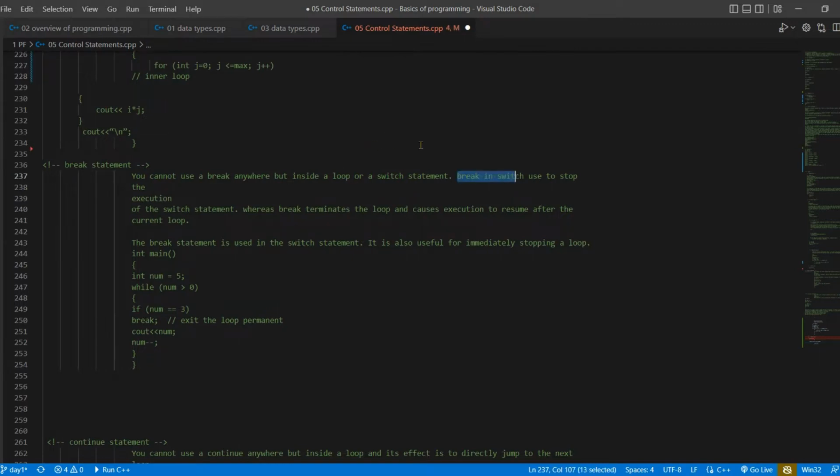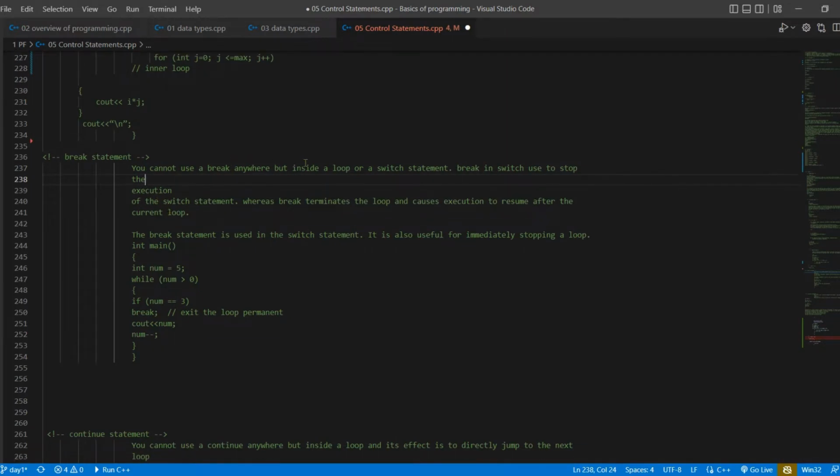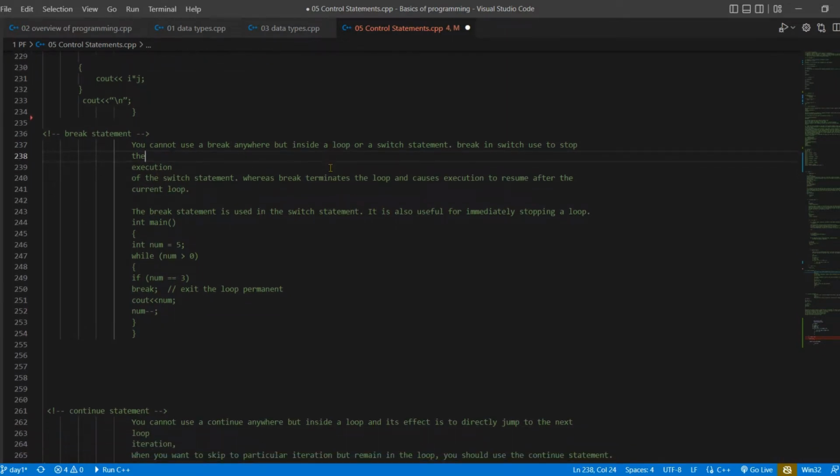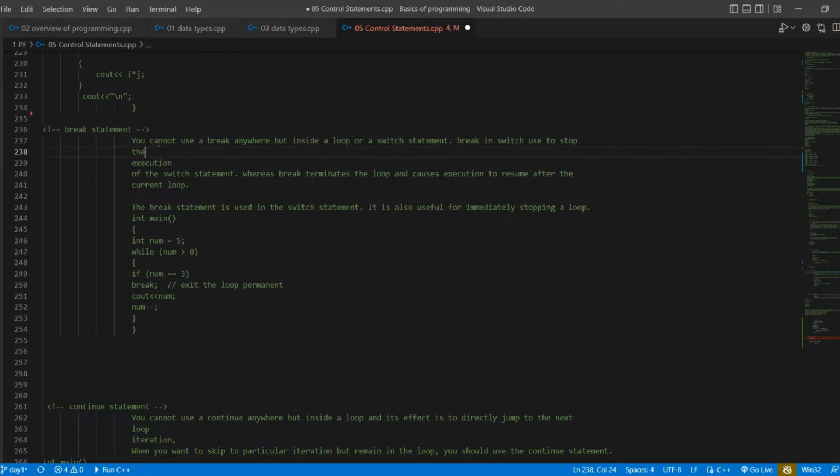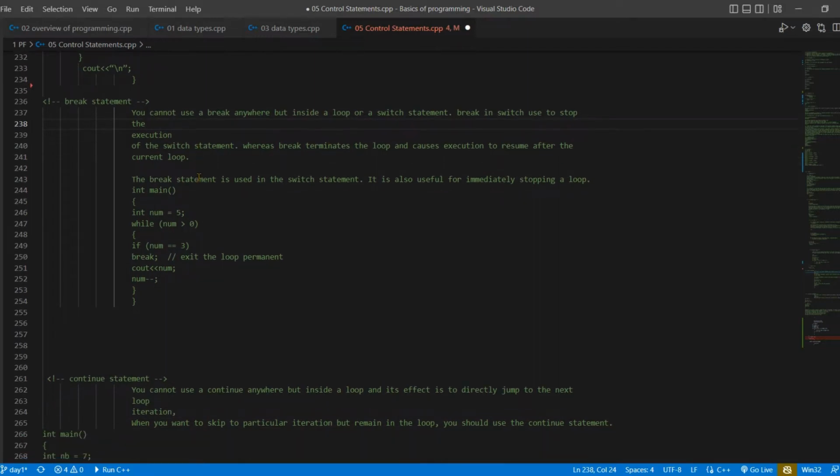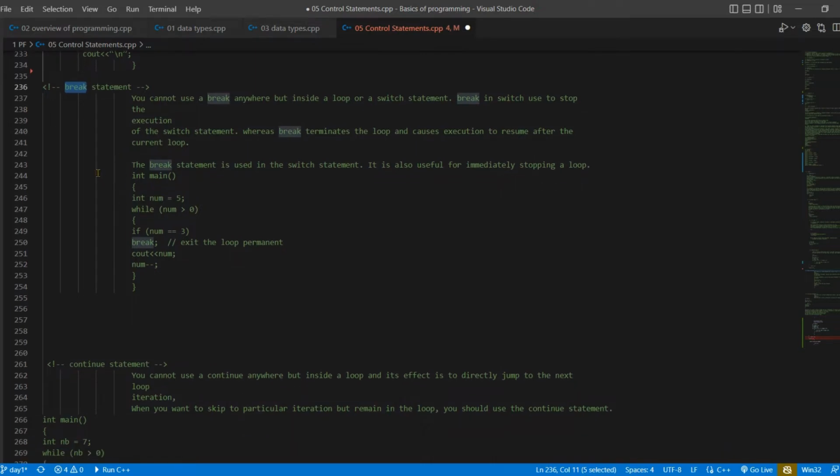Like here I mentioned break in switch is used to stop, whereas break in a loop terminates the current loop. Okay, so this is actually a keyword which we use to stop the execution. We frequently use it in switch, but we can also use it in loops, like here I am using it in the if else.